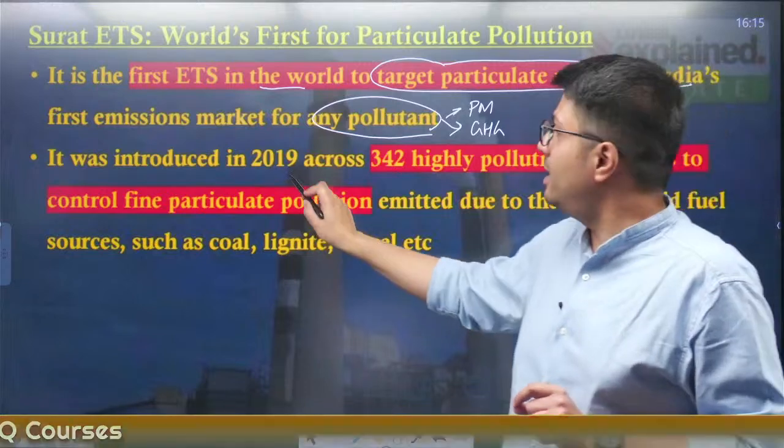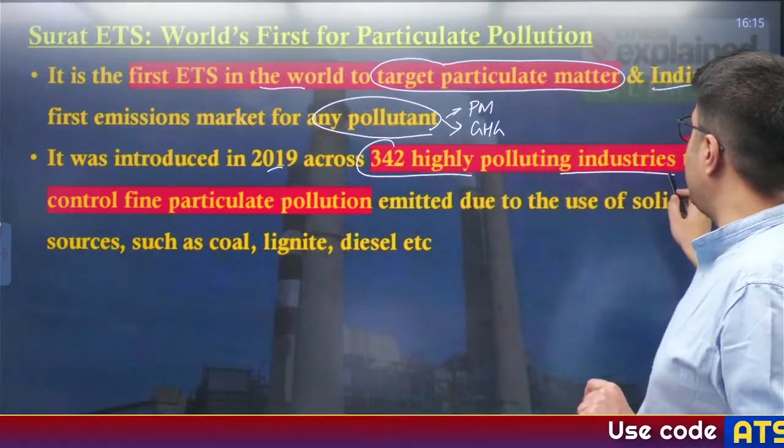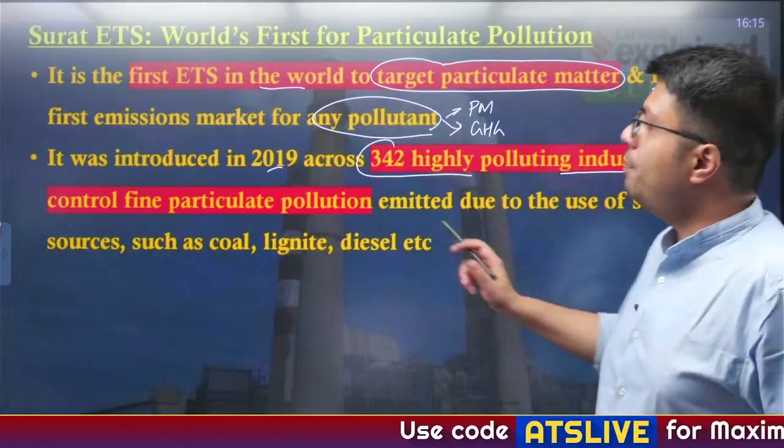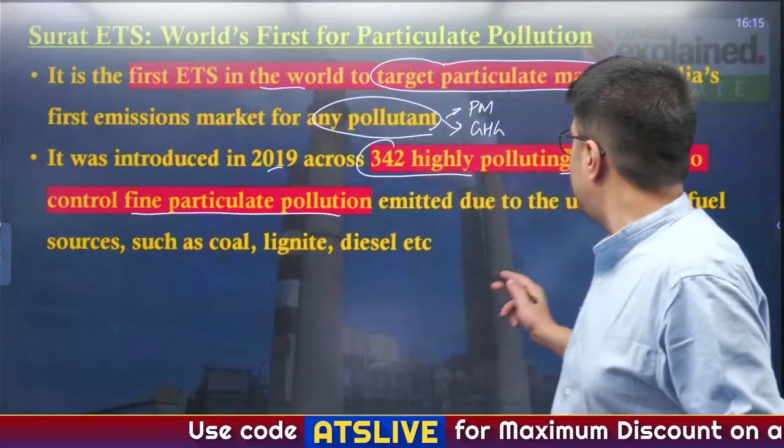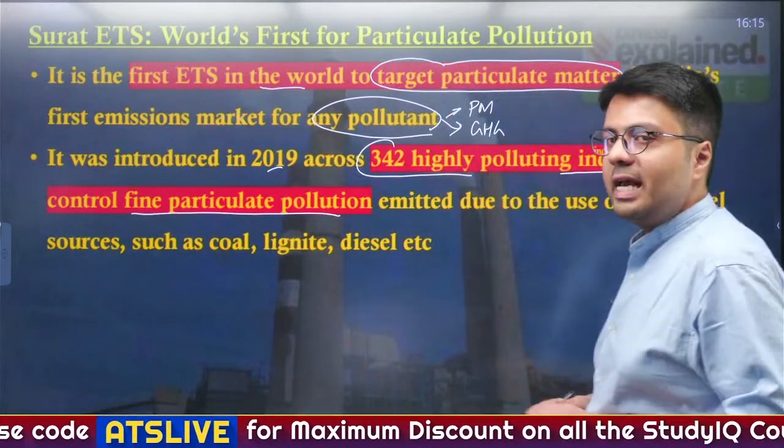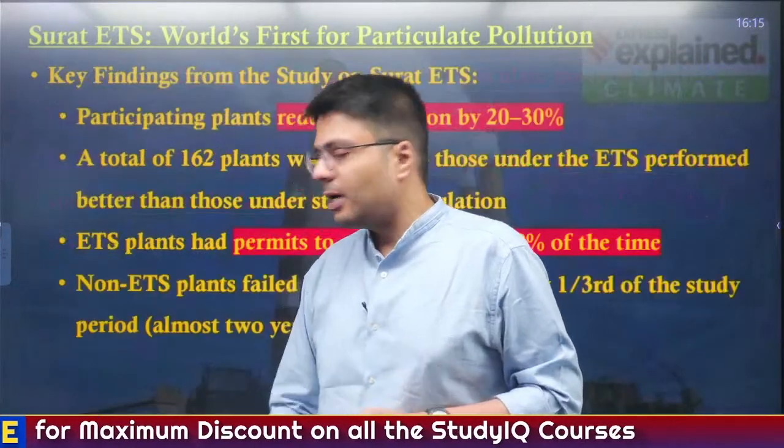This was started in 2019 across 342 highly polluting industries to control the pollution of fine particulate pollution, which is emitted due to use of solid fuel sources like coal, lignite, diesel, etc.